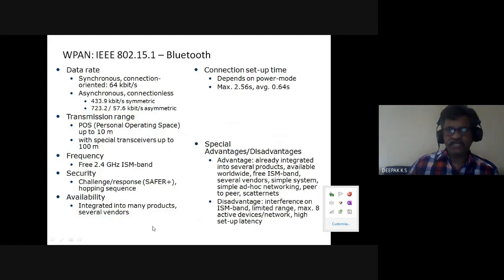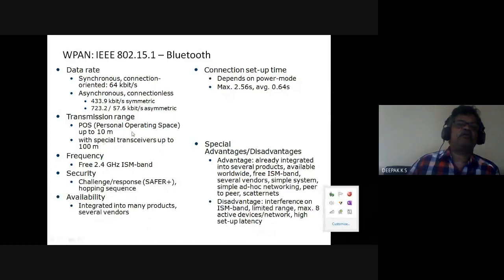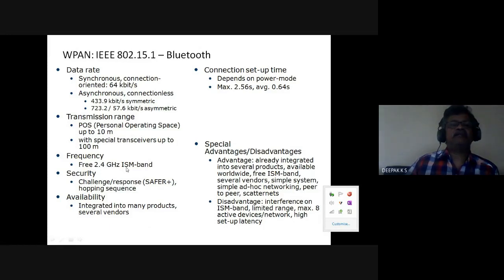Again, Bluetooth, basically it is a personal operating space, and the frequency is the ISM band, and these are the data rates. The advantages are that it is easily integrated into several products and available in the free ISM band. The disadvantage with all these is the interference on the ISM band.